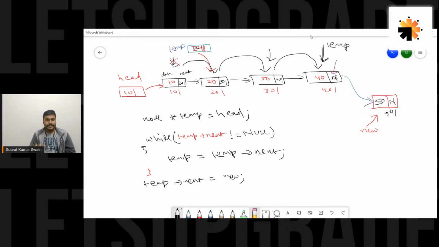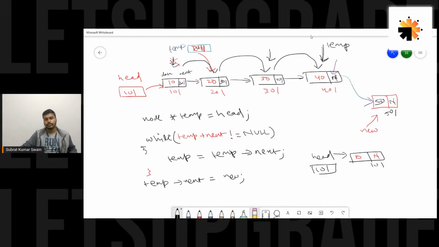This scenario is required when we have certain nodes in the linked list. Let's say we have only one node, for example. Would this code work? Let's say we have a linked list, but there is only one node. So 101, this is our head storing 101, and the data may be 10, and this is null.